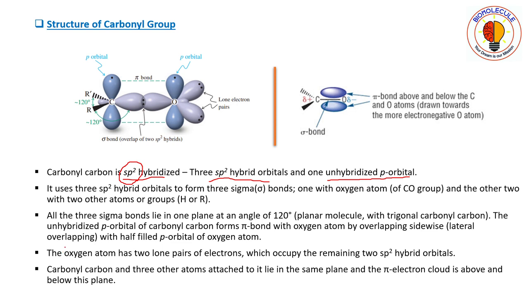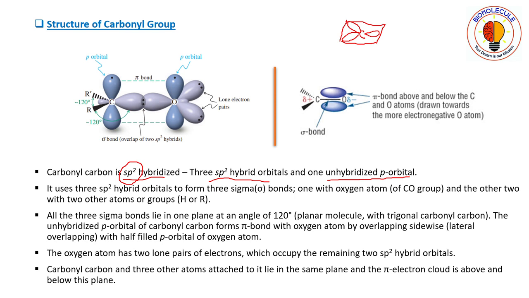Suppose this is a paper and this is the carbon atom. Here is one sp2 orbital, here another sp2 orbital, and the third sp2 orbital is here.